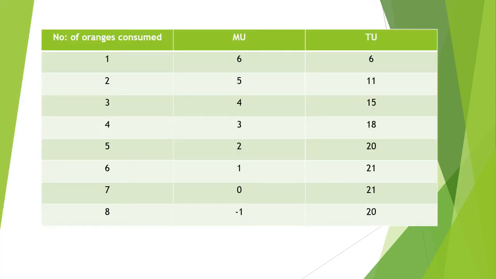The law of diminishing marginal utility can be explained with the help of a table and a diagram. In the following table, the first column represents the number of units of oranges consumed. Second, the marginal utility derived from each successive unit of orange. Third, the total utility. The marginal utility derived from consuming the first unit of orange is 6. From the second it is 5, which is less than the first. From the third it is 4, which is still less compared to the first and second.